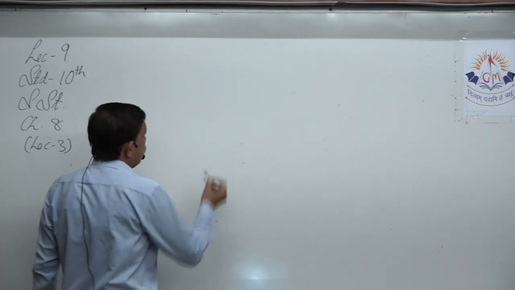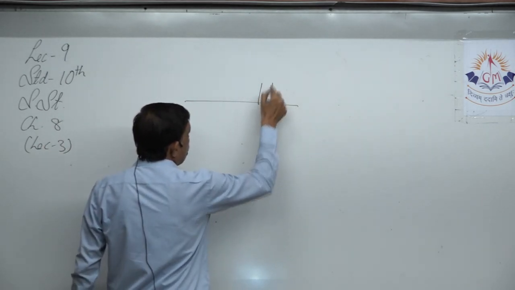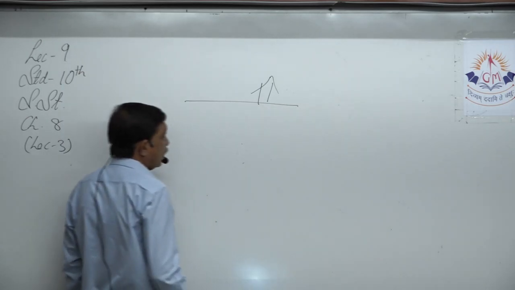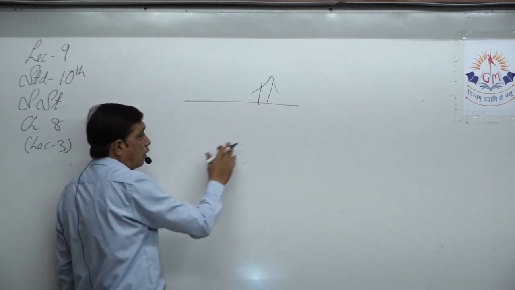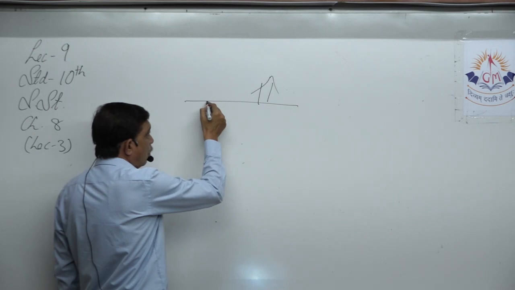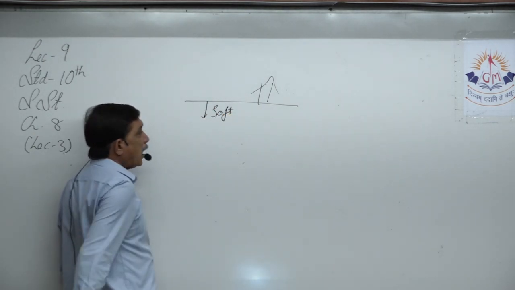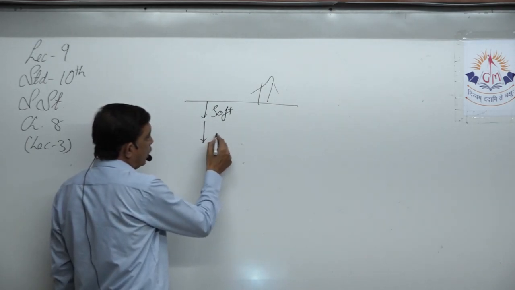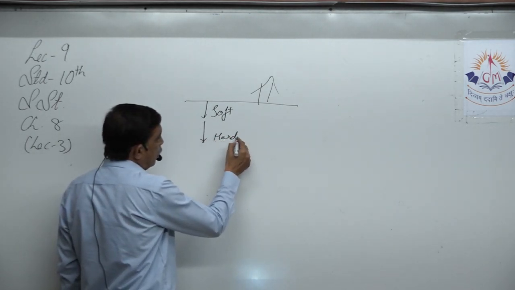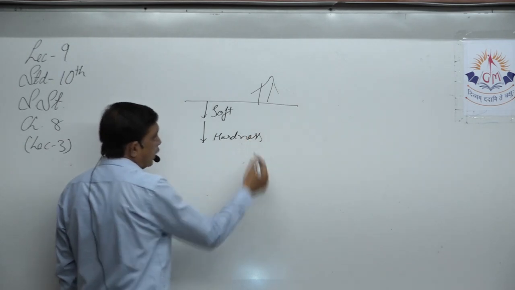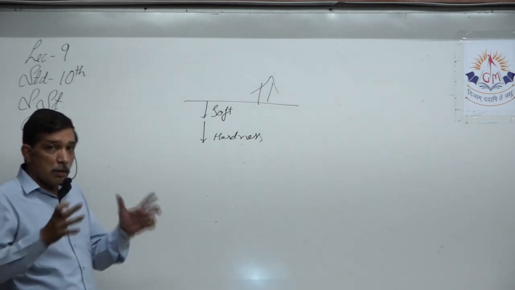Now, if this is the surface of the earth, this is where we live, right? Now, if you keep digging over here, first you will find some soft soil. As you go deeper, the hardness of the soil will keep on increasing. Yes, it will become more tight.